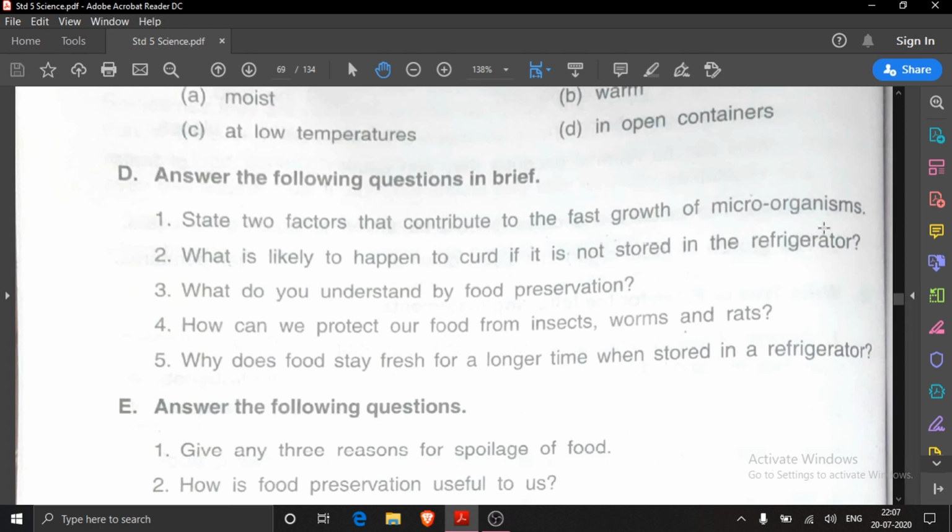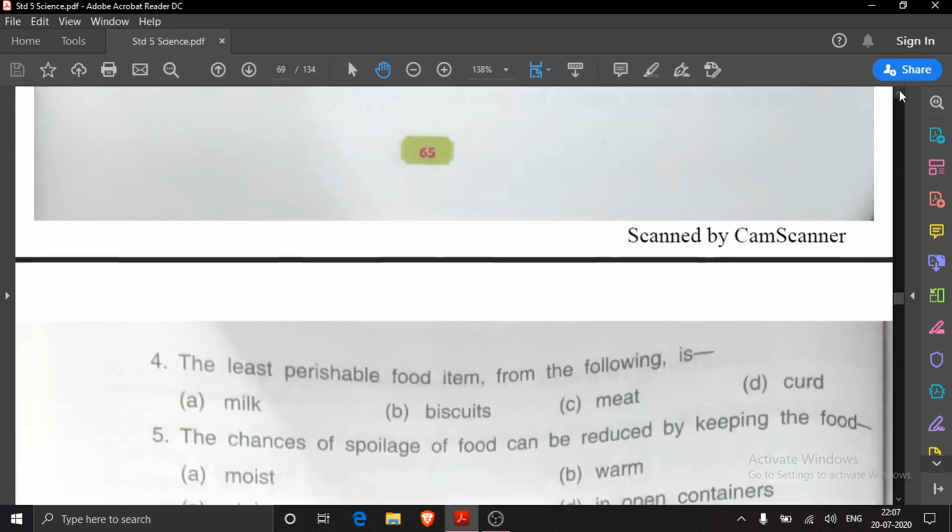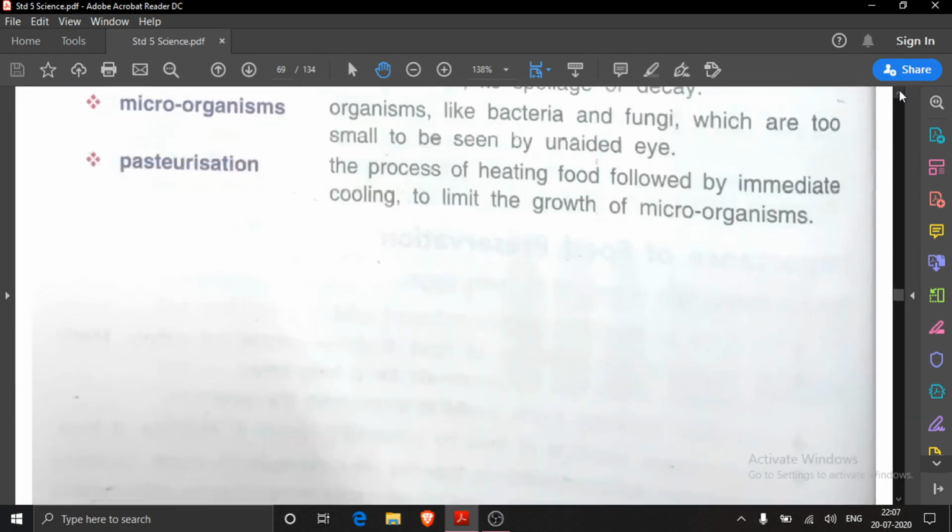microorganisms. You must be knowing what are microorganisms? Bacteria and fungi. So what are those two factors that contribute to the rapid growth of microorganisms? And for this answer, you just take out the page number.